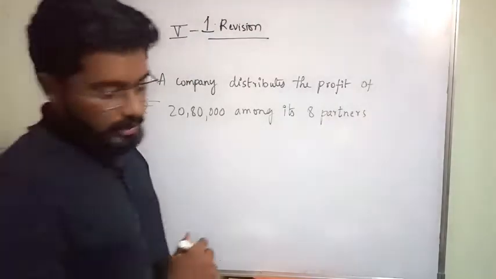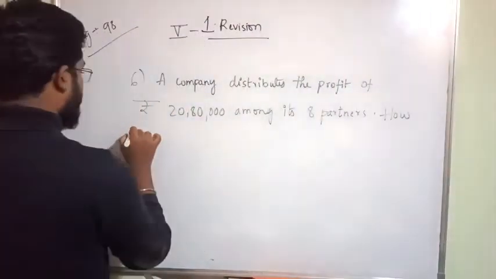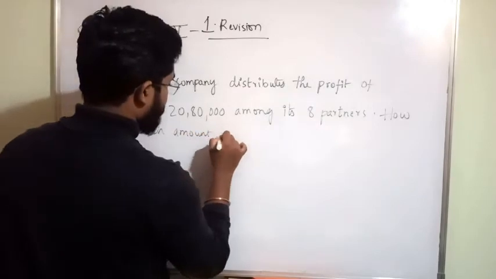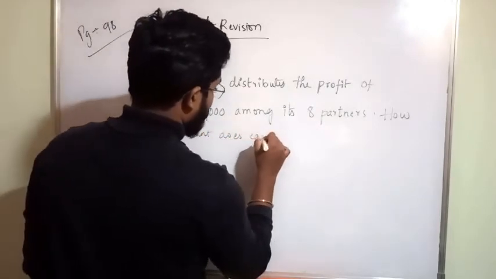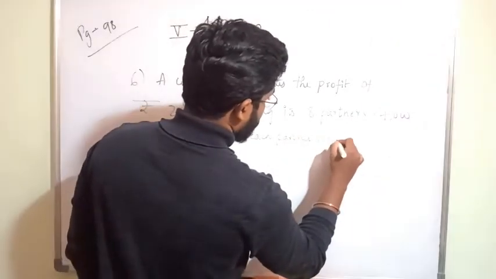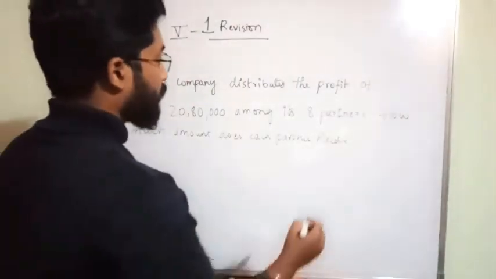How much amount does each partner receive?